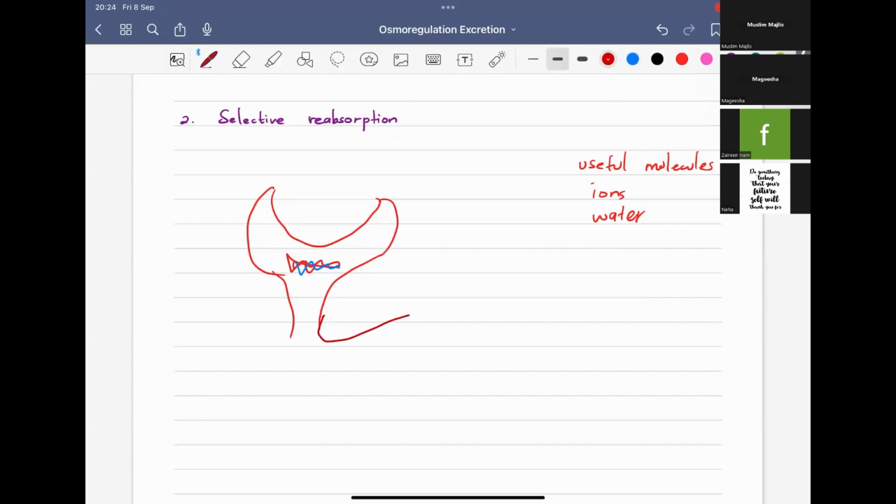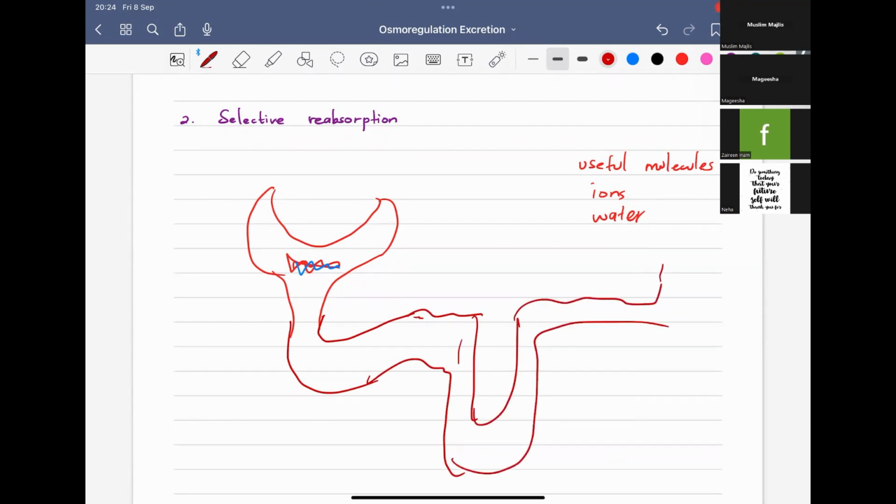And you have the tubules. It's a rough drawing. So here is the filtrate. Now we have to get whatever we need back. So what happens is the useful molecules, ions, and water from the glomerular filtrate will be recovered and returned to the interstitial fluid.